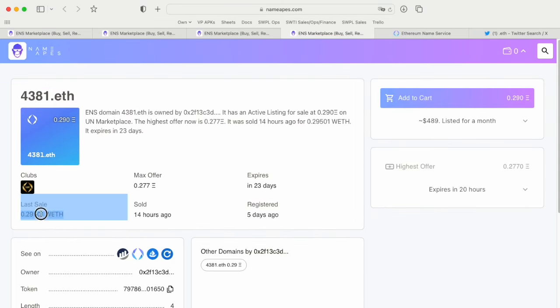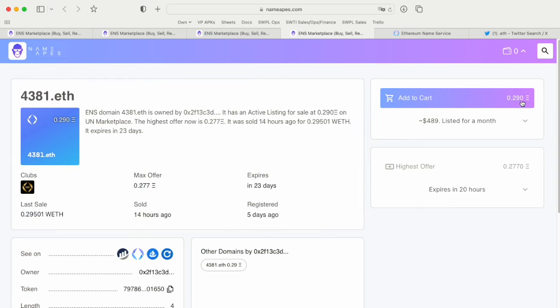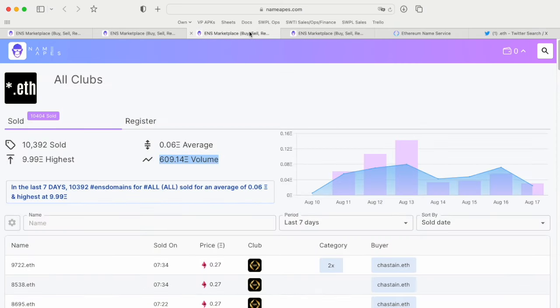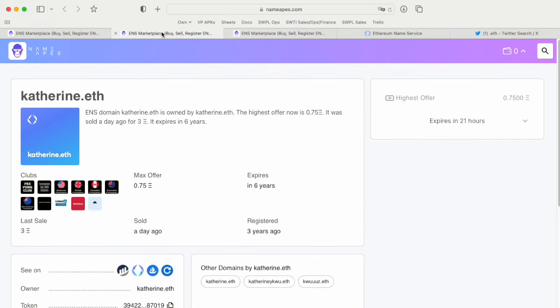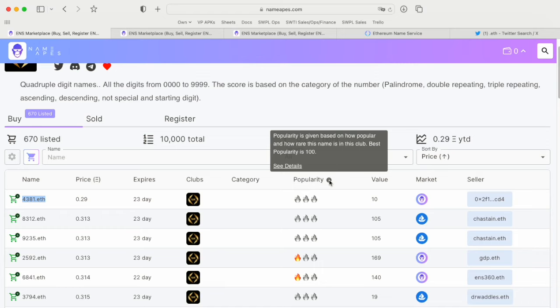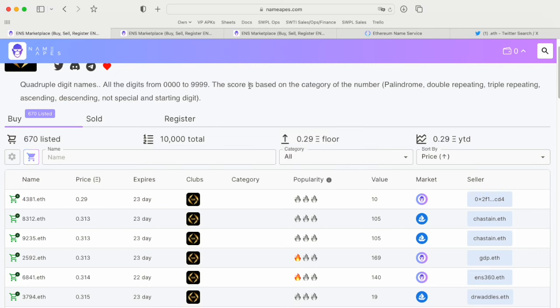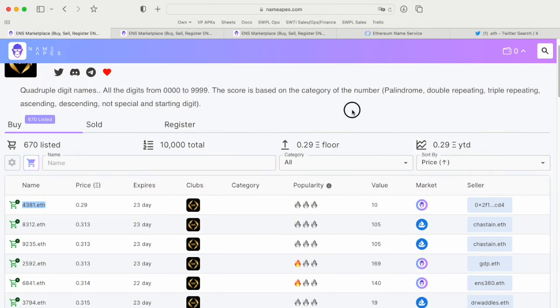You can see the last sale, when it was last sold, when it was last registered, the current price, and offers as well. If you wanted to get in the 10K club, this is something you could purchase. You also see something interesting called popularity. Popularity is given by how popular or rare the name is in this club. And it allows you to do something interesting. Of course, you see this digit, 4381, is like a random digit, right? So that's going for 0.29.